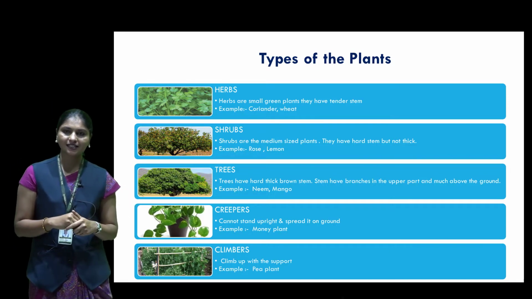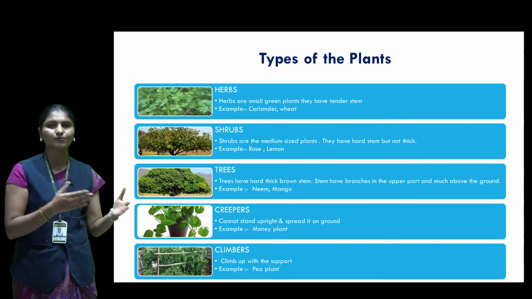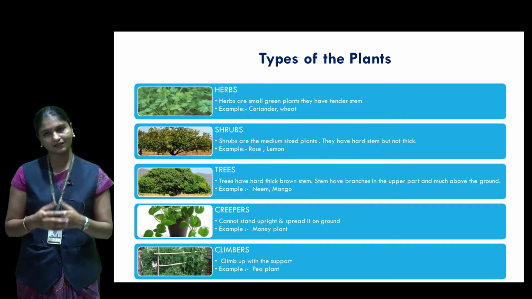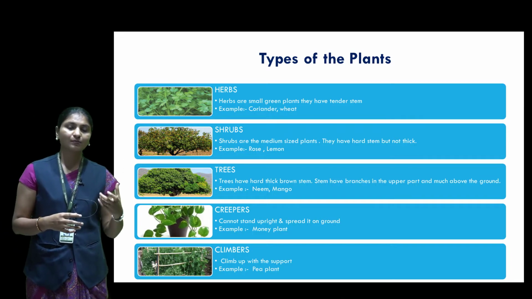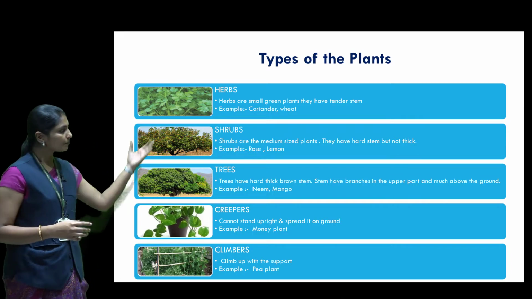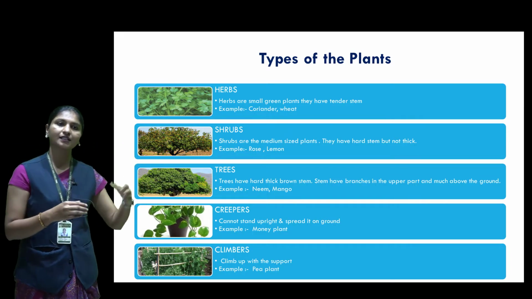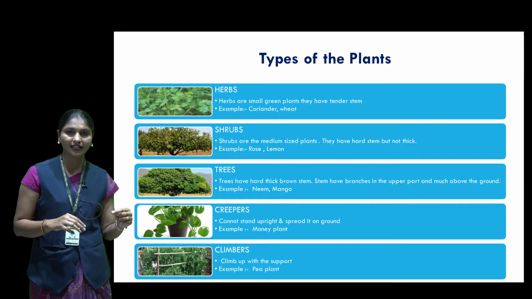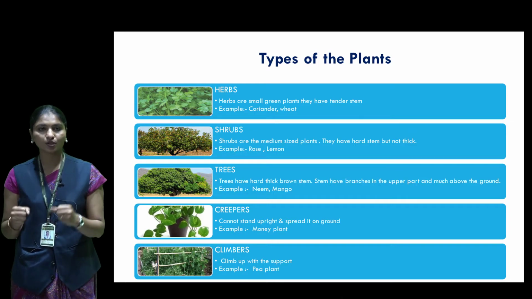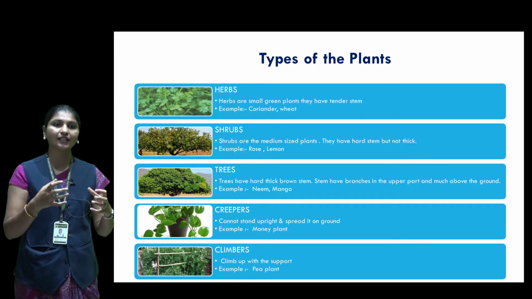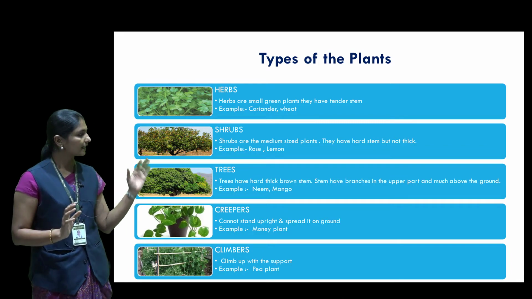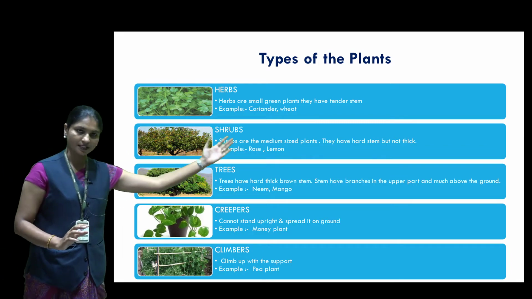Now next, some plants are different from shrubs, herbs and trees. These are called creepers and climbers. What is meant by creepers and climbers? The main basic features of creepers and climbers are that their stems are very weak, they get support from a neighboring structure, or they spread on the ground. These are categorized into creepers and climbers.